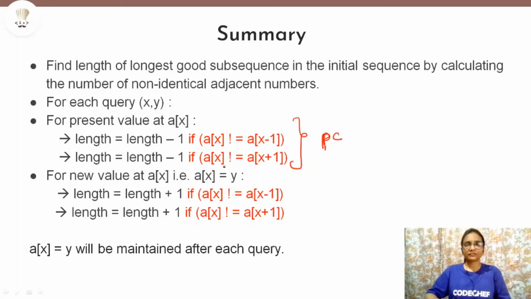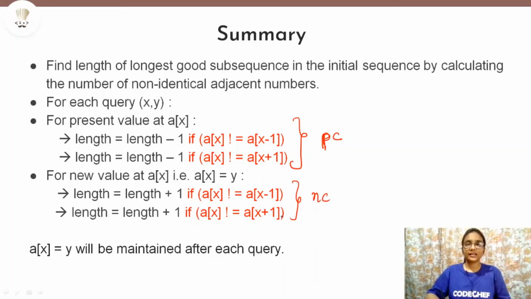And once you do that, then you will change the value at index x to y, because this is the new element. Then we will have to do the same for the new element, but instead of subtracting, we will have to add the contribution to the length. So these two lines that you see here are adding NC to the length.